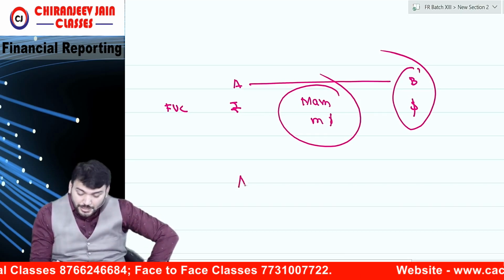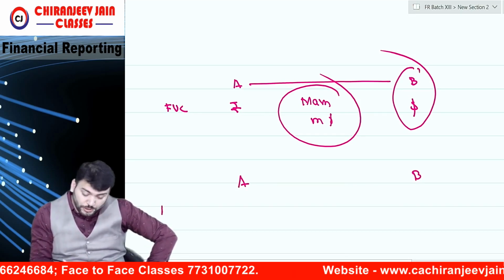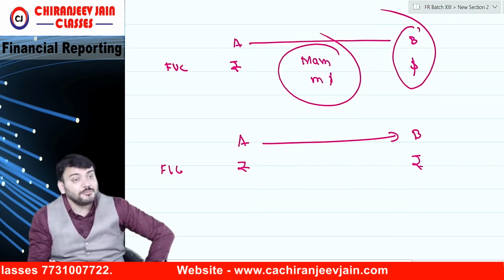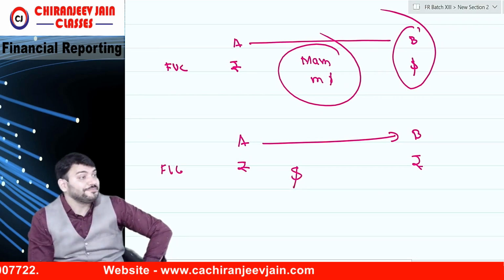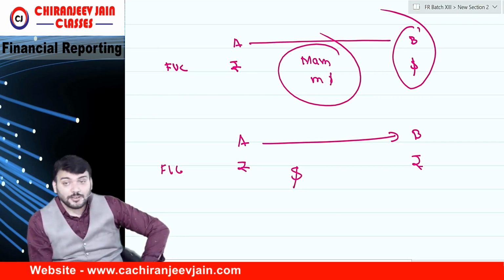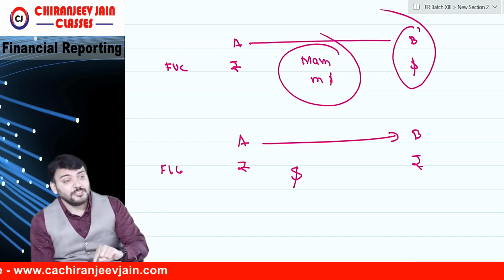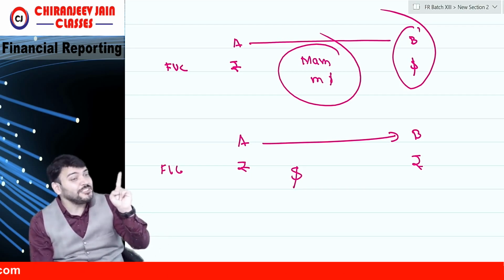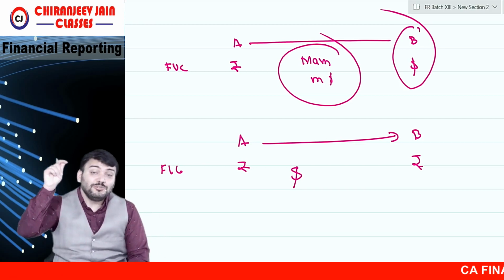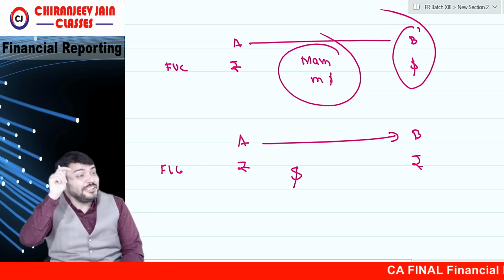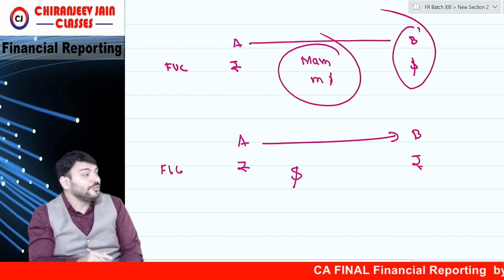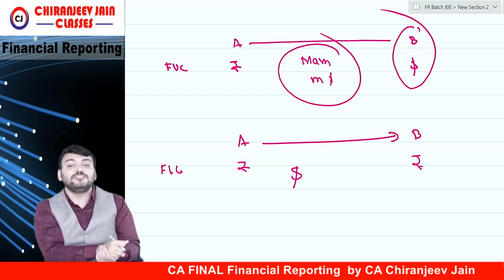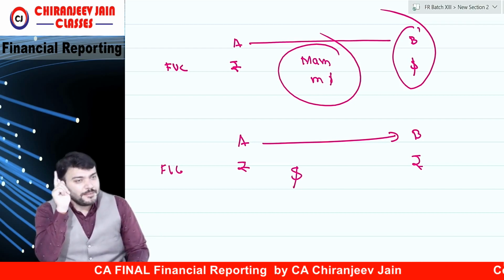But suppose A Limited and B Limited both have functional currency rupees, and the transaction has also been done in dollar. Did the doubt come or not? Are you able to understand? You are purchasing a machine from an entity whose functional currency is rupees, yet in dollar. It means you want to earn from dollar also. There is some intention to earn from dollar. You want to purchase the machine, but you intentionally did the transaction in dollar, means there is something in dollar.